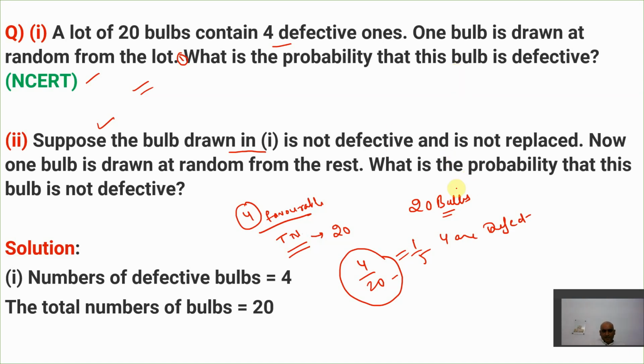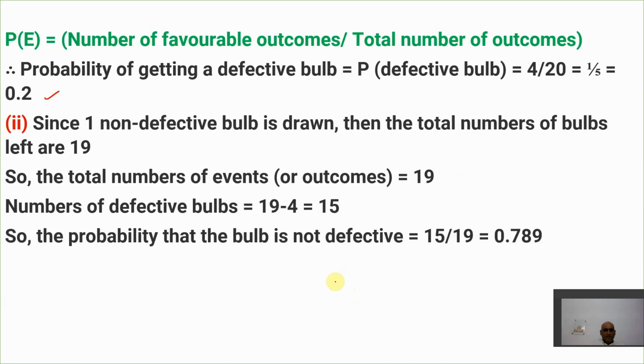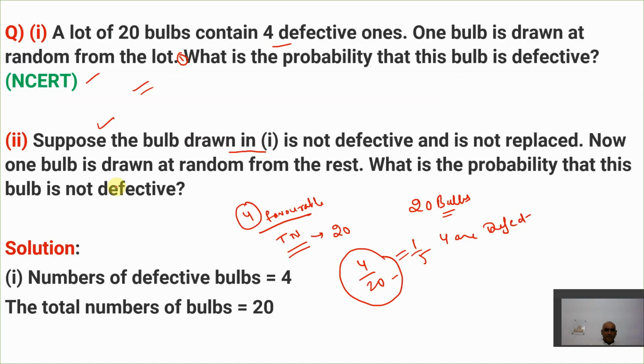Now you know that the total number of bulbs is 20. Since one non-defective bulb is drawn, the total number of bulbs left is 19, because he says the bulb drawn is not defective and is not replaced. So out of 20, one bulb has become less, that is 19.